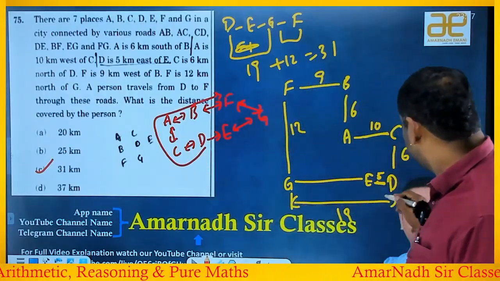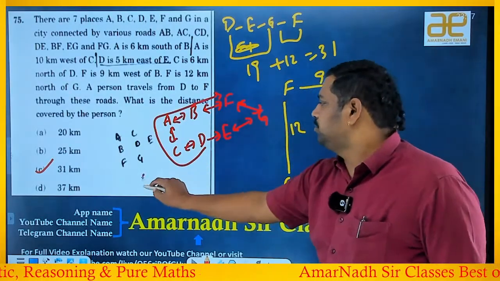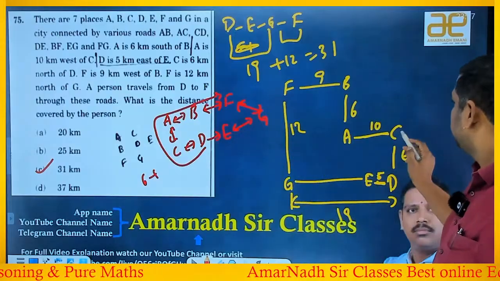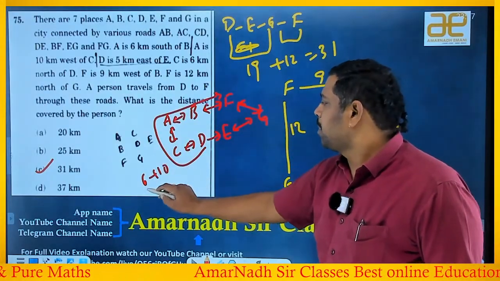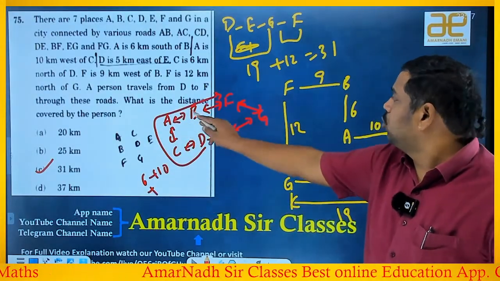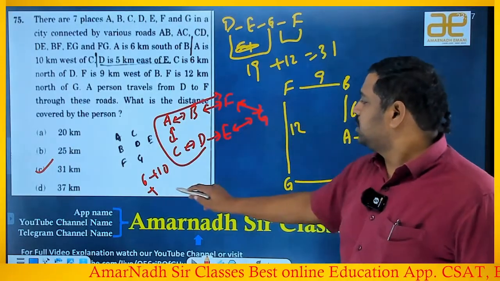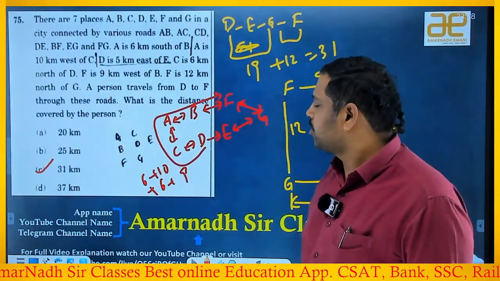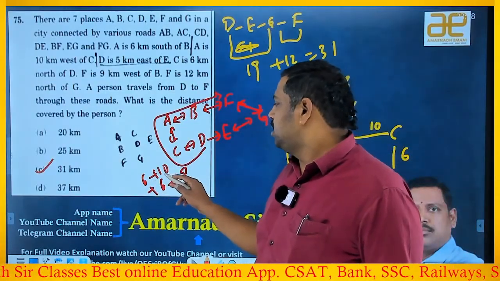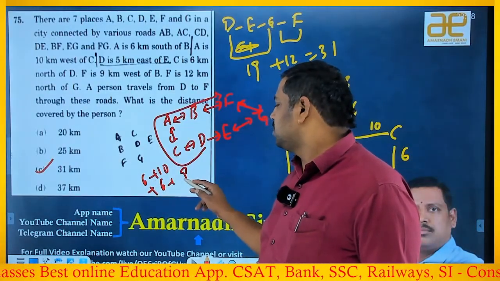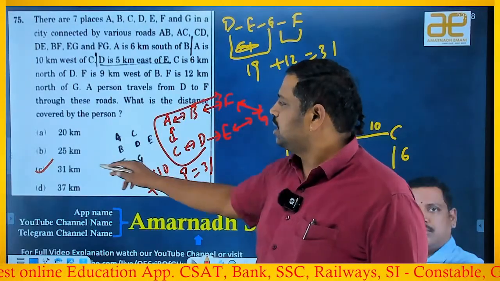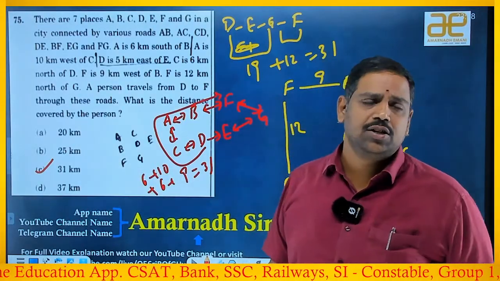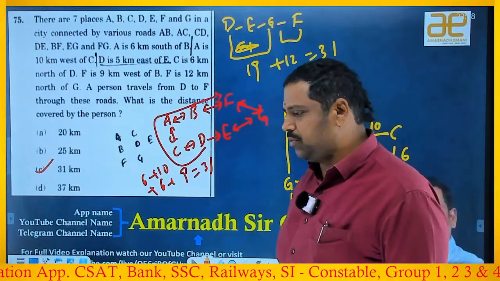D to C is 6 kilometers. C to A, 10 kilometers. A to B, 6 kilometers. B to F, 9 kilometers. Now add it: 6 plus 10 is 16, plus 6 is 22, 22 plus 9 is 31, absolutely. You got the same answer. So C is the answer. Understood? Right, so the next beautiful question.